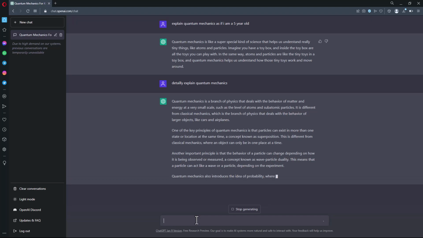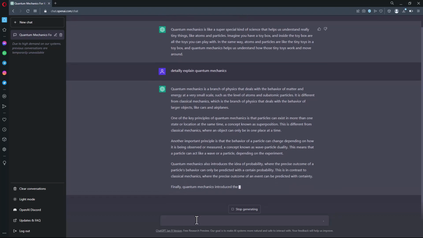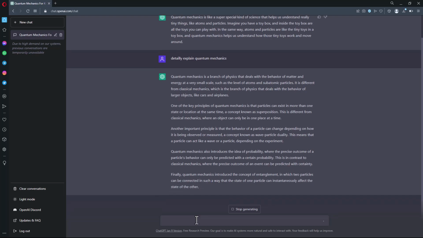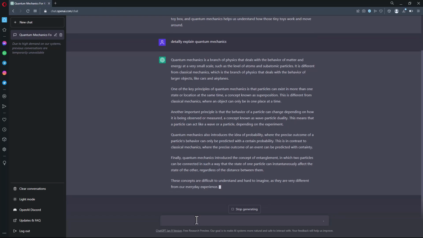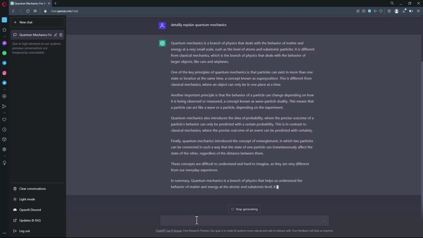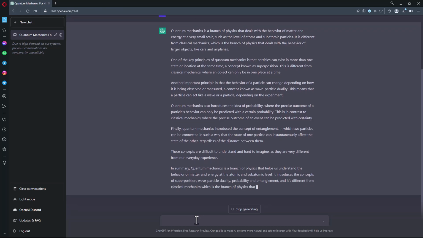Another important principle is that the behavior of a particle can change depending on how it is being observed or measured, a concept known as wave-particle duality. This means that a particle can act like a wave or a particle, depending on the experiment. Quantum mechanics also introduces the idea of probability, where the precise outcome of a particle's behavior can only be predicted with a certain probability. This is in contrast to classical mechanics, where the precise outcome of an event can be predicted with certainty.